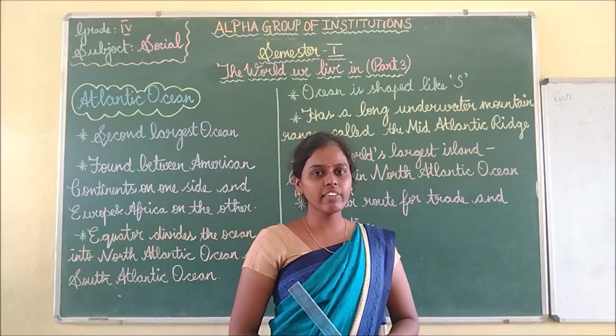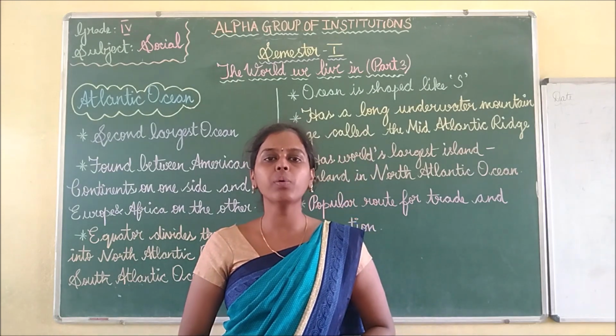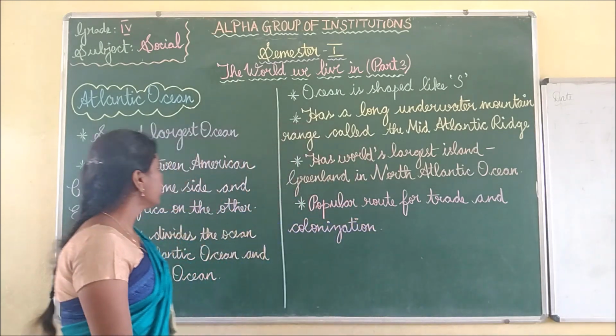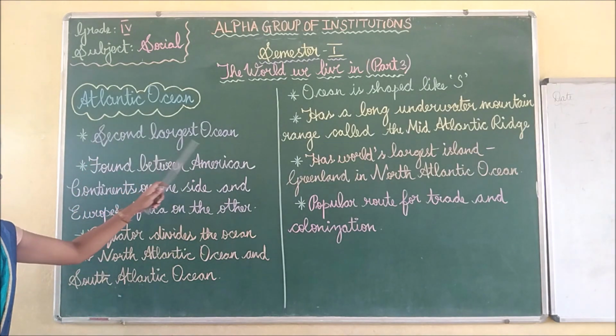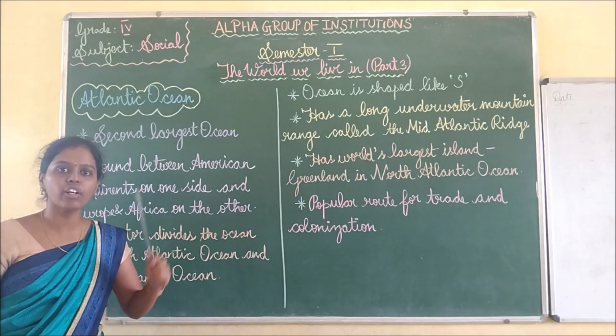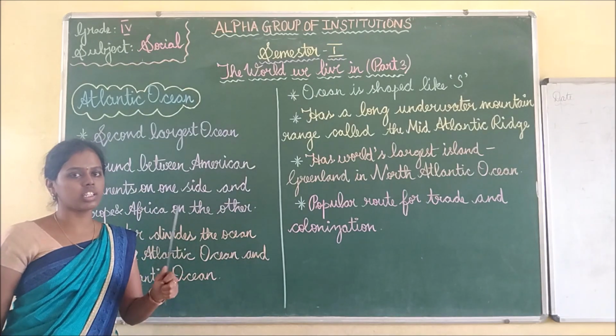Children, previously we saw about the Pacific Ocean. Now we are going to see about the Atlantic Ocean. See, Atlantic Ocean. It is the second largest ocean. As I said before, the Pacific Ocean is the first largest ocean in the world.